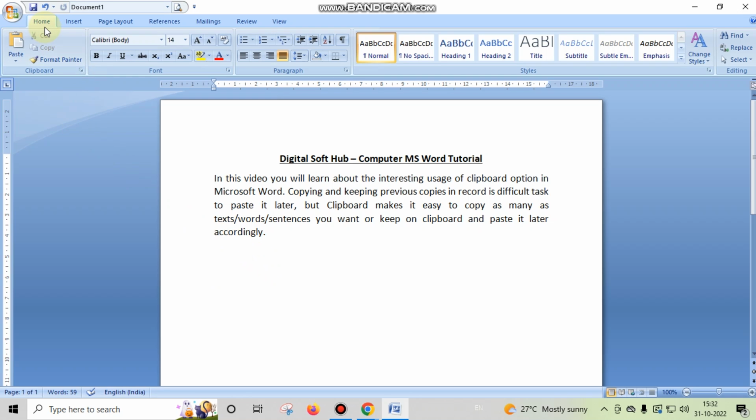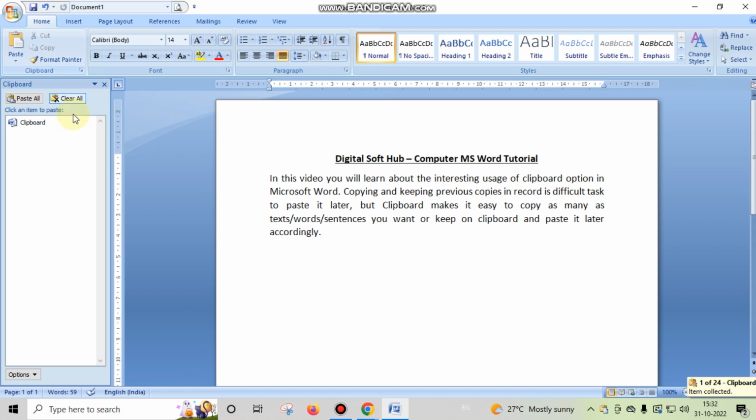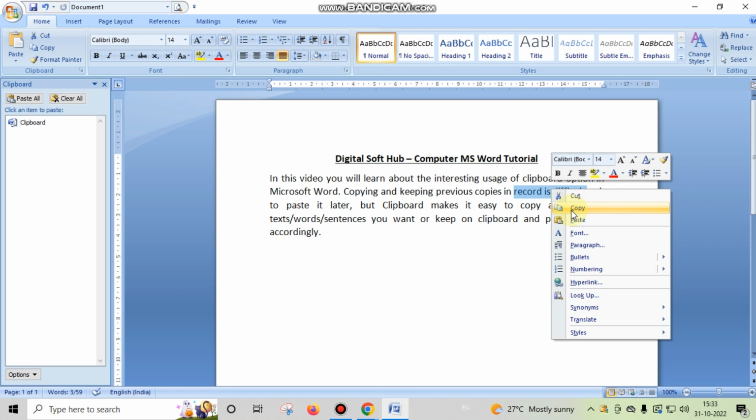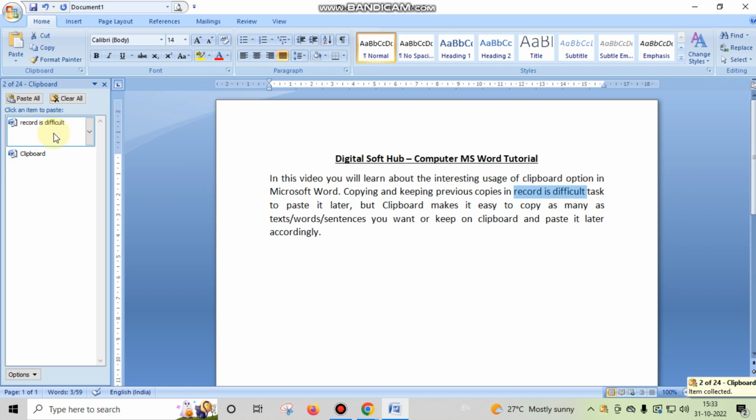You get this option on home tab on MS Word, and when you click on diagonal arrow, you can see what you have copied, that is clipboard, you are getting here the text. And when again you copy anything else or cut anything else, like I am copying here, you will get another history here. And when you copy anything else, you will also again get a history here.